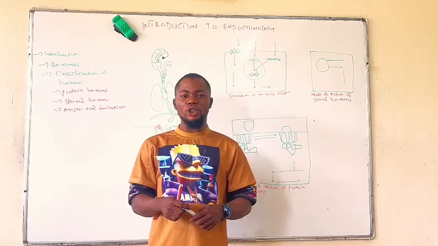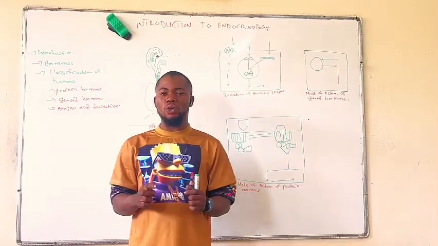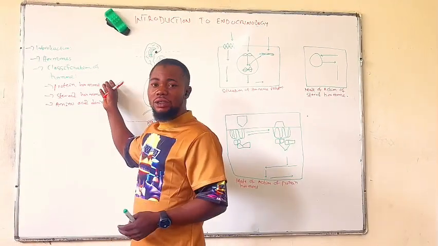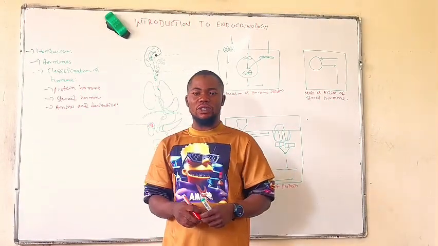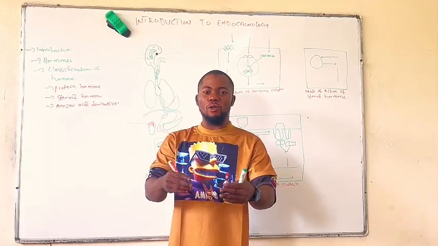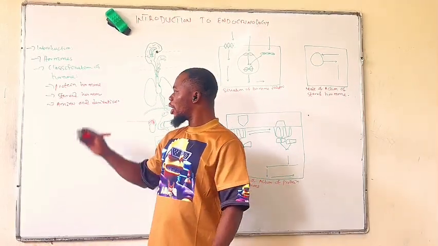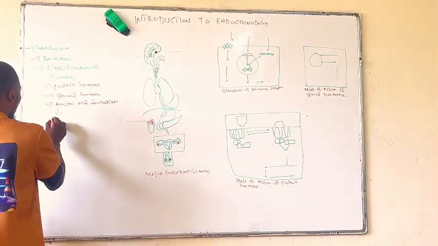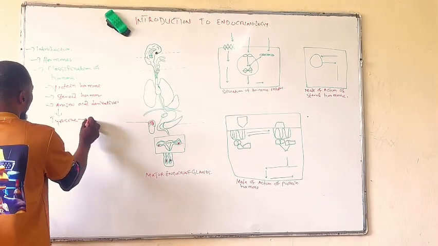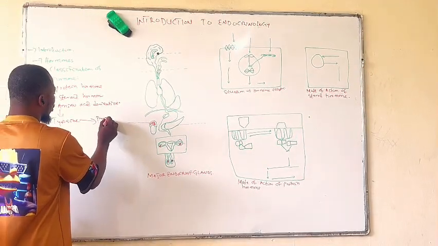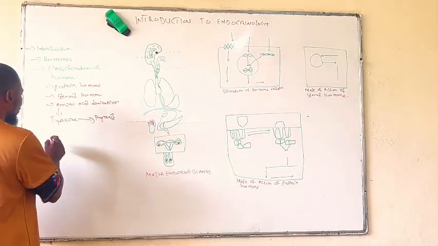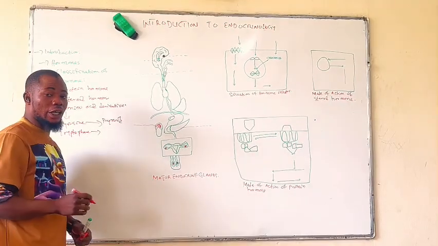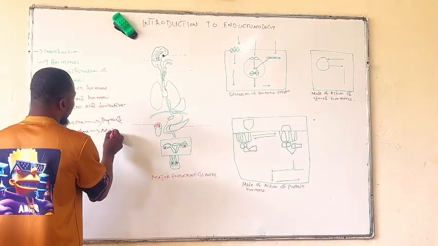The protein hormones are proteinous in nature, and they usually include the placental, thyroid, parathyroid, and pituitary hormones. The steroid hormones are the hormones of the adrenal cortex. They are majorly derived from cholesterol or its derivatives. For the amino acid derivative hormones, an example is tyrosine, which serves as a precursor for thyroid hormone. There is also tryptophan, an amino acid, which serves as a precursor for melatonin.